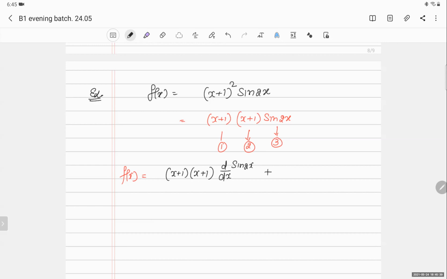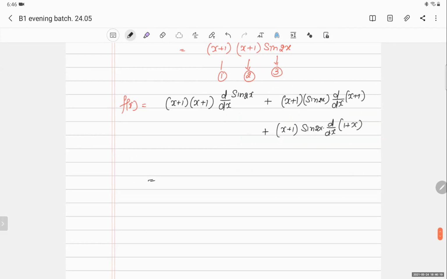What will I do in the second step? I kept the first and kept the third, and differentiated the second. Then after that, what did I do? I kept x plus 1, kept sin 2x, and differentiated the last one, dy dx. So it is sin 2x at the last. This is not sin x, this is sin 2x, right? Yes, sir. Correct, okay.